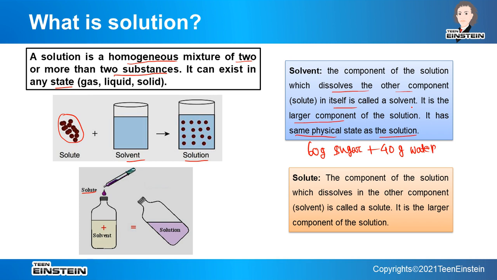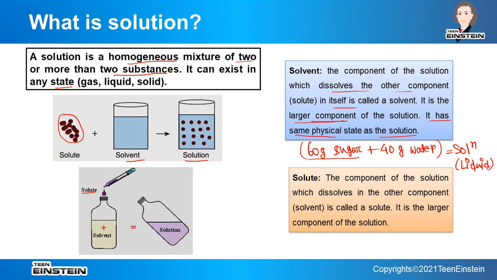As we have said that it is the larger component, according to the definition sugar must now be solvent and water must be solute. But actually that is not the case. Why? Because here the second point is important. Though these two are contradictory here, this point is important, because after mixing these two, the final solution that we will get is actually liquid.